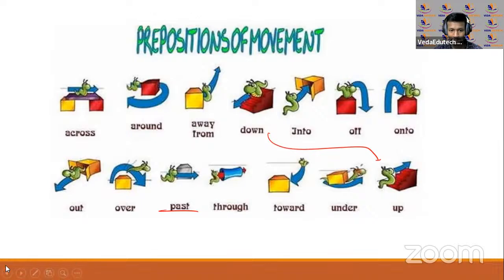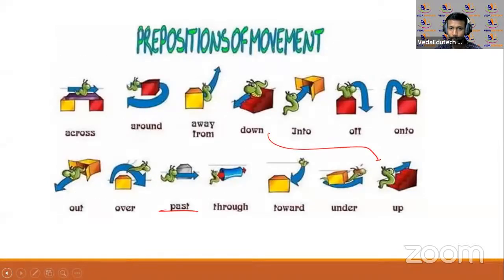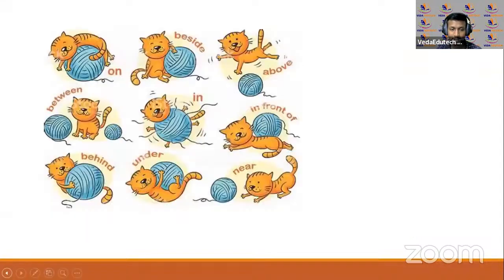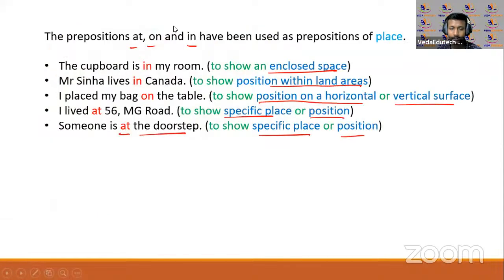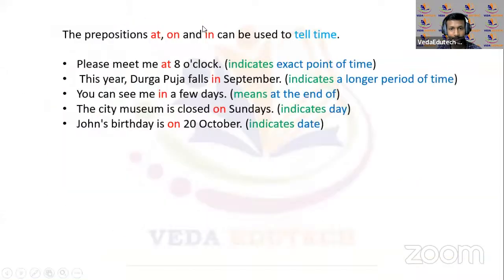Now look at this one, the next one here. Okay, these are some sentences. I hope you have understood regarding all of these words. Okay, these ones I have not discussed all of them. हमने कुछ words ऐसे discuss किए हैं. Even in the previous slide what we discussed is here was specially for at, on and in. And even for the time one, there also we discuss at, on and in.